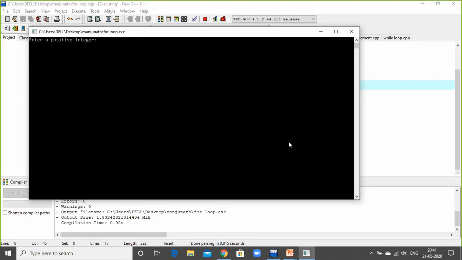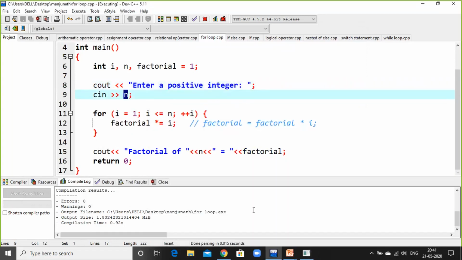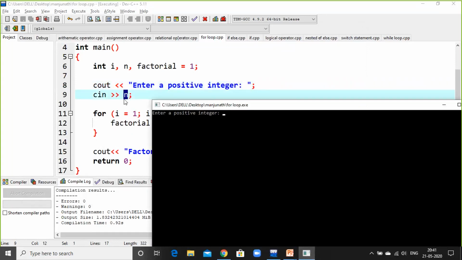Enter a positive integer. So here, enter a positive integer. You can see here n is here. Okay, enter a positive integer, n, so the number n. I explained in the example as 5. Let us go with the same number 5. So once 5 is accepted, I'll press enter. Once the input is done, the next syntax will start printing.